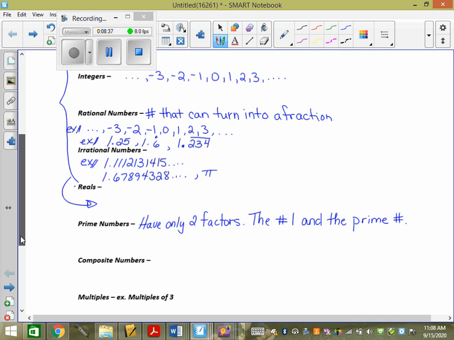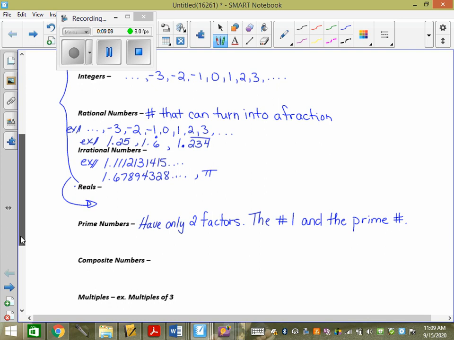So an example of that would be 3, let's say. The number 3 is prime. The only thing that multiplies to give me 3 is 1 times 3. So it's 1 and the prime number that are the only factors that give me that number, right? Now 1, people will tell me is prime. But the number 1 only has one factor, itself. That's it. Because 1 times 1 is 1, right? You can't count that as two different numbers. So 1 is neither prime nor composite.